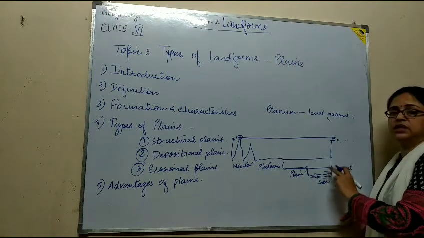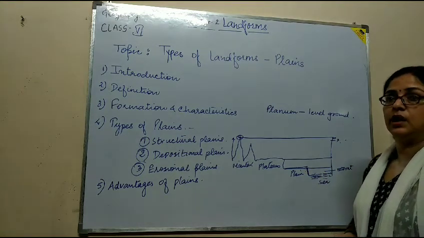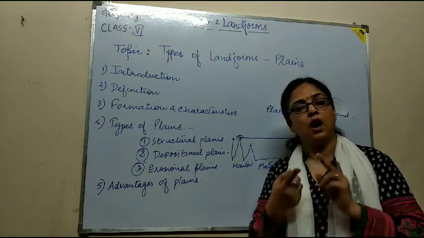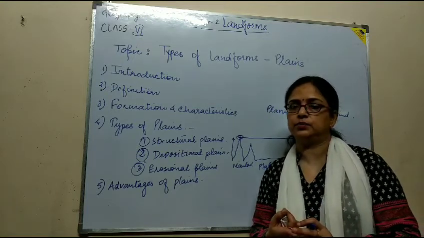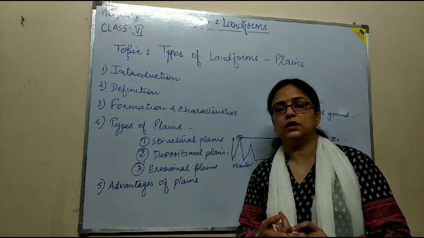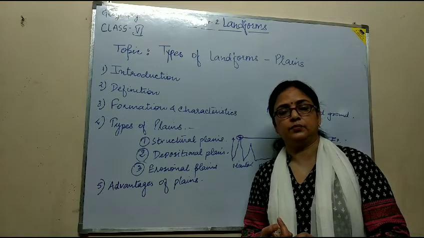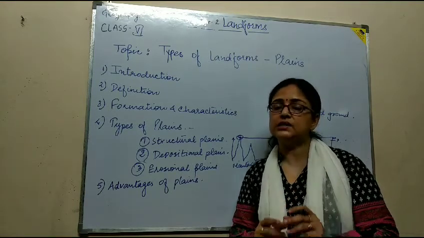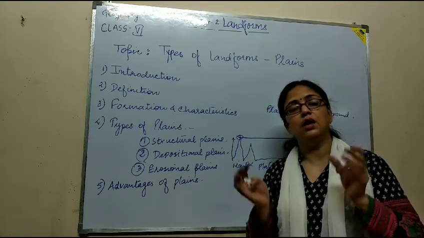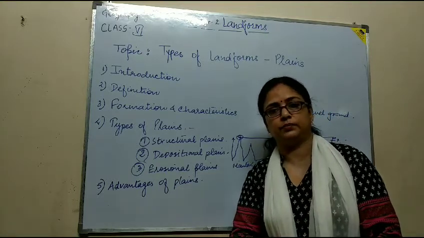The maximum height of the plains from the sea level is 500 meters. Plains formed by alluvial deposition are good for agriculture, and being good for agriculture, they are a place for people to settle, so the plains are densely populated. Dense means very close, with less area, more people.